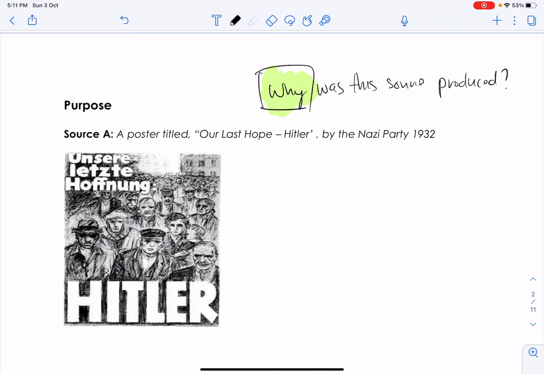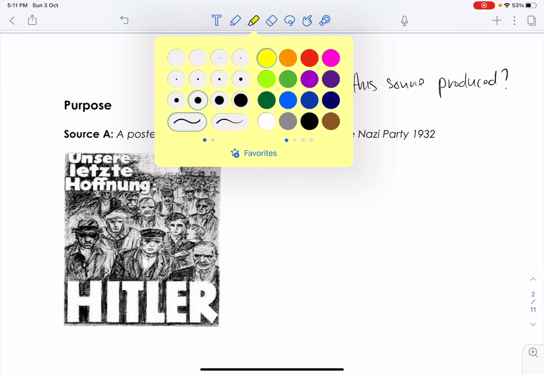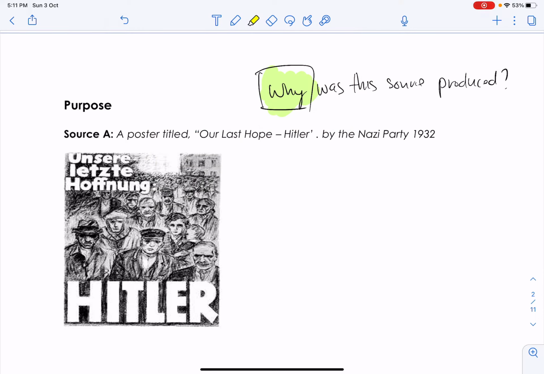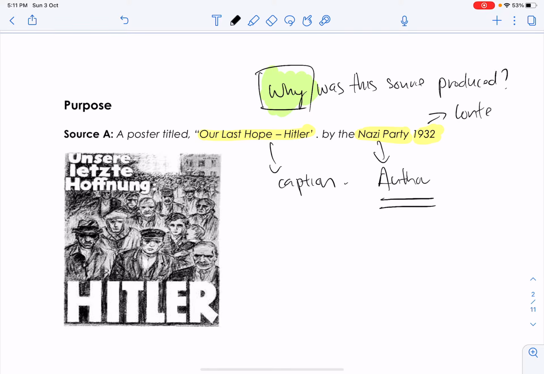Right, next, for a purpose question it is very important to look at the provenance. So we will check the provenance now. This is the caption. Caption must definitely be written down. Then we'll move on further. Who is the author? Author, you must definitely highlight, which will help you find out who is the audience. Then after that, I need to highlight the date as well, 1932. This will give me the context. It will help me to write the context.